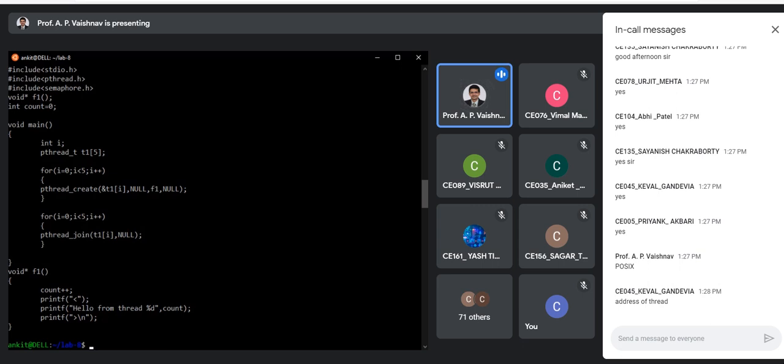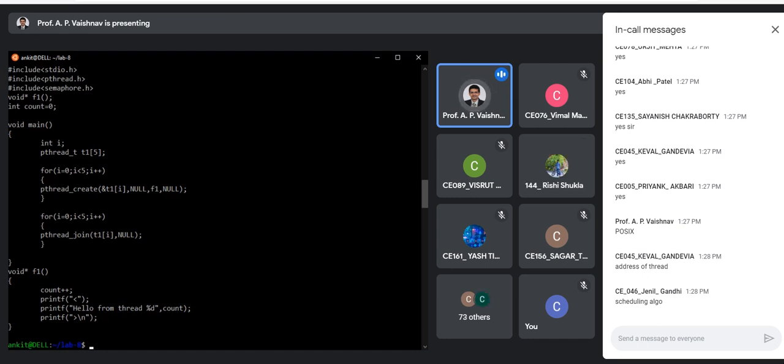What is the second argument of pthread_create? It is a structure, and that defines thread attributes. Yes, scheduling algorithm is a part of that. That's correct. So basically, you can set a number of values as attributes of the thread, and one of them is the scheduling algorithm.